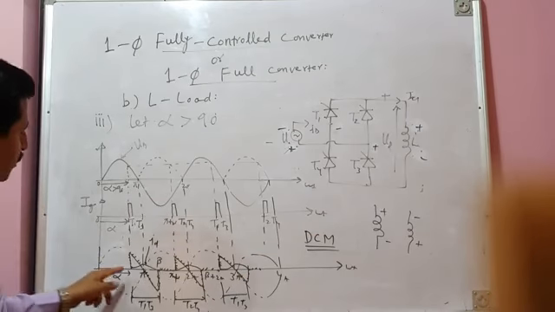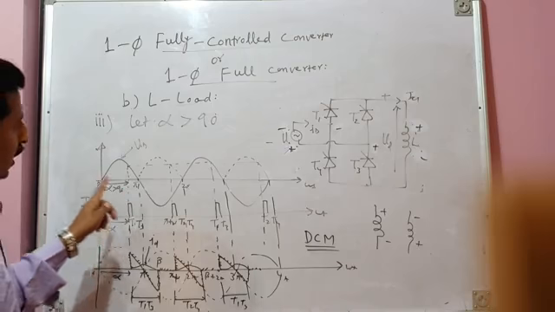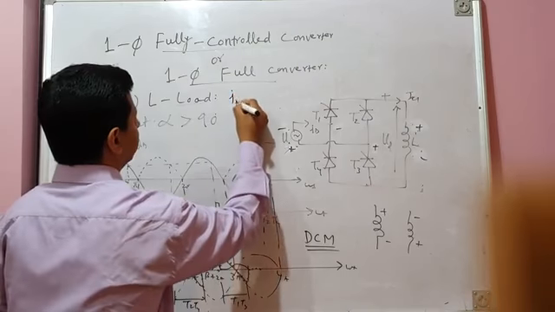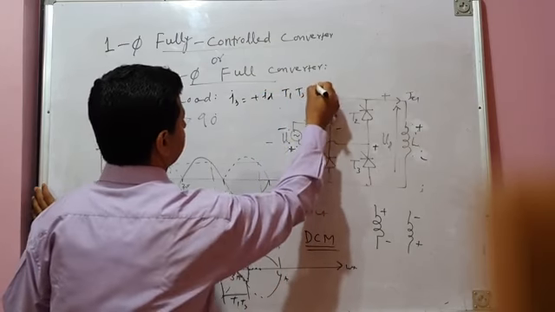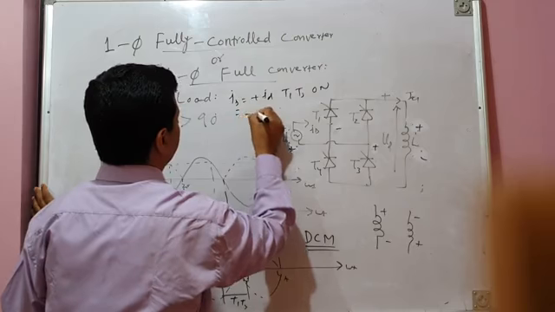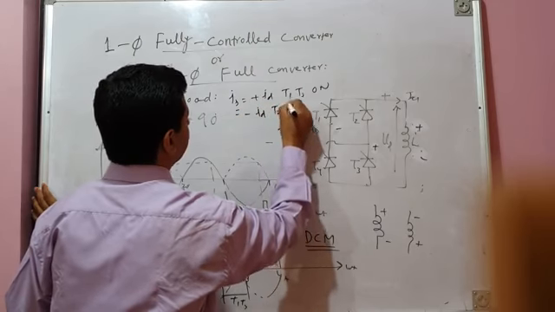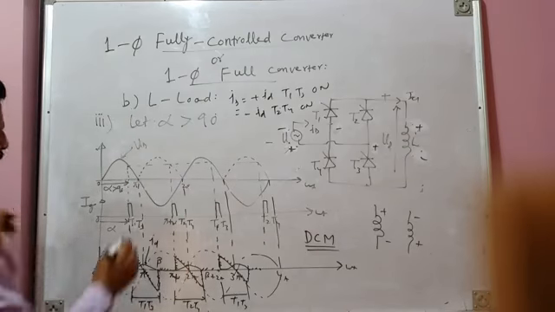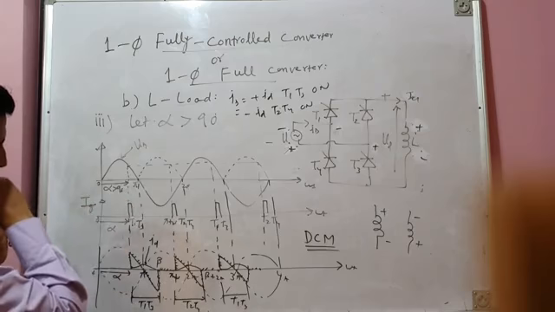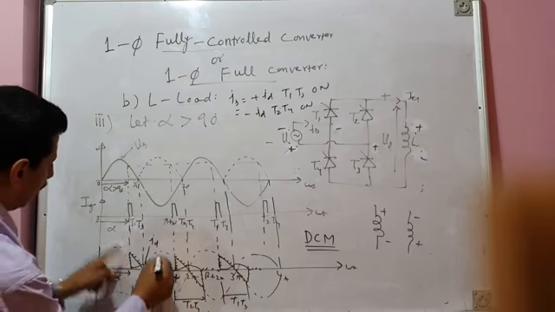What will be the nature of source current? Source current, I already told you, IS will be equal to plus IT when the T1, T3 pair is conducting. And it will be equal to minus IT when the other pair, T2, T4, is on. T1, T3 pair is on from alpha to pi and up to beta.